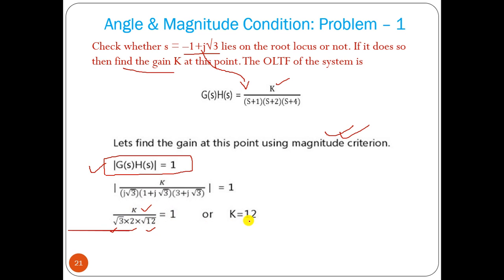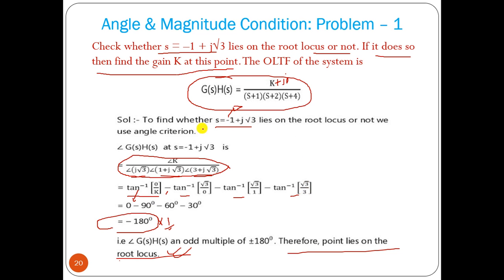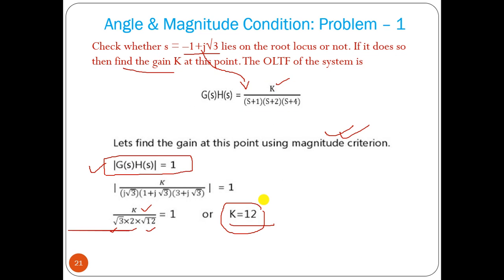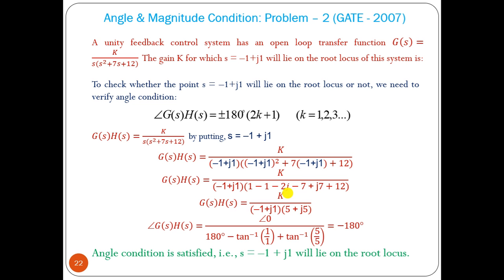So from that we can find the value of k. So this is the most important concept in root locus. Whether a point lies on the root locus or not, we have to satisfy the angle condition. If we want to find the gain at that point, we have to use the magnitude condition. That's all.